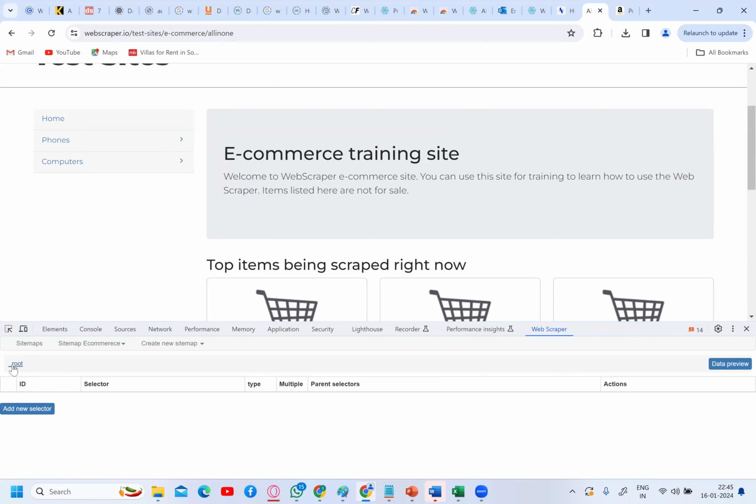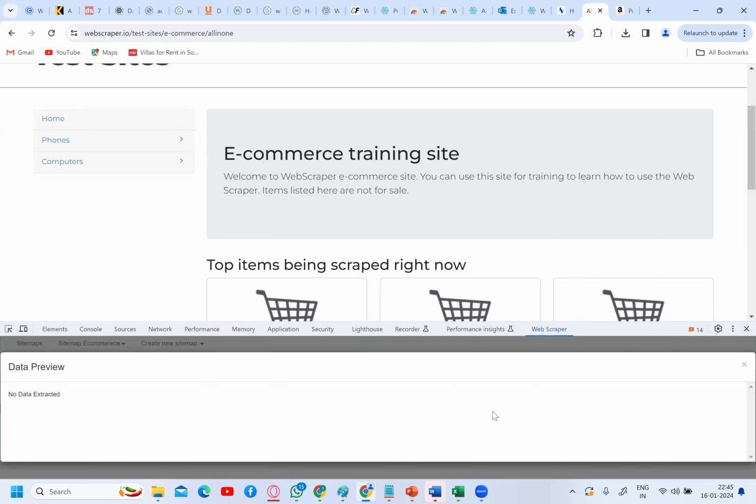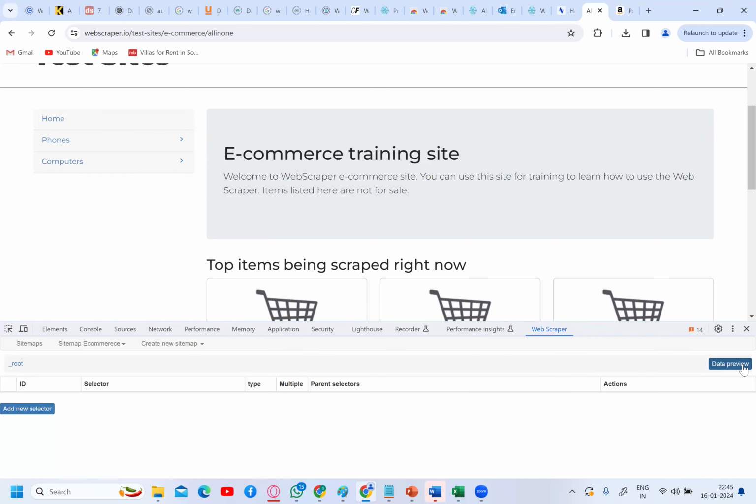Now I'm in this root. Click here. You want to do data preview, so click on data preview. See, no data has been extracted because I just created it. I still haven't started any web scraping process. That is the reason it says no data has been extracted. So now just click on add new selector.